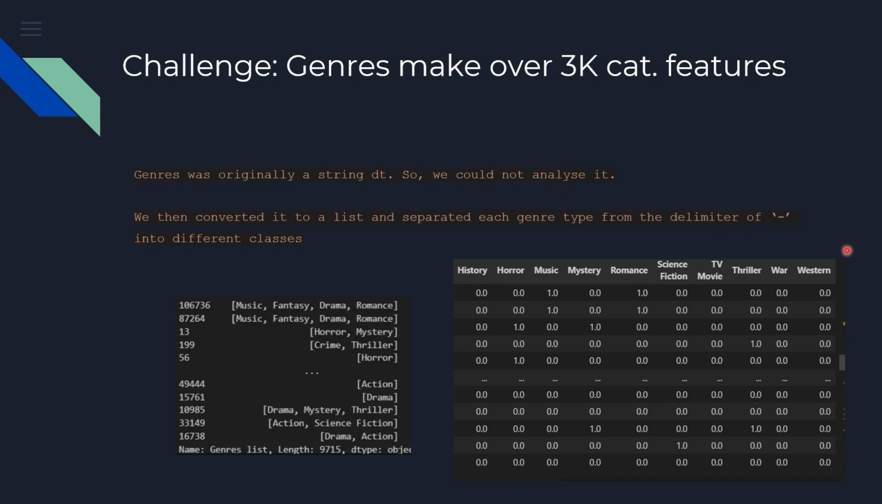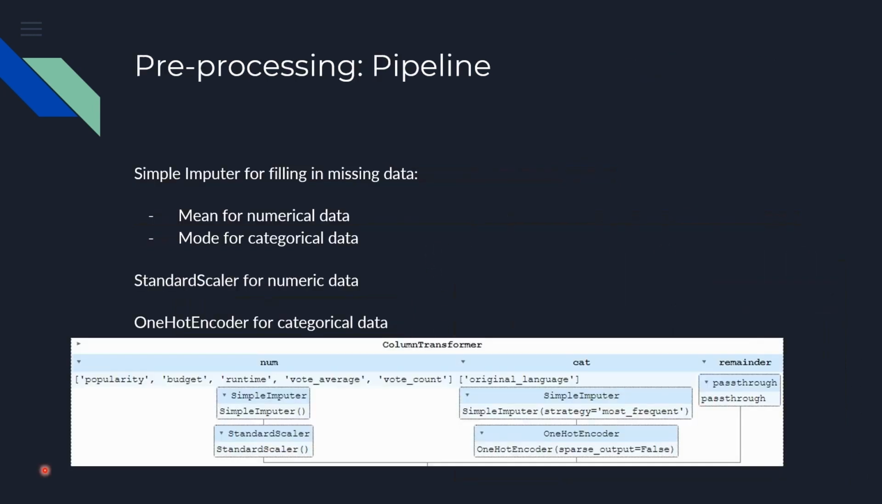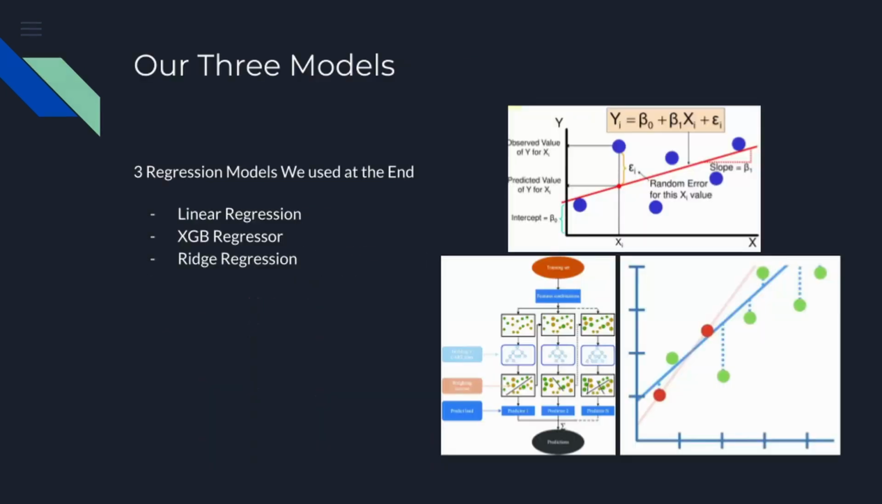Moving on to the pipeline, we had a simple imputer for both the numerical and categorical data, as you can see over here. And it was doing mean for the numerical values and mode for the categorical data. Then we had a standard scaler for the numeric data and one hot encoder to convert categorical data into numeric values. For our model, we used a linear regression, an XGB regressor, and a ridge model.